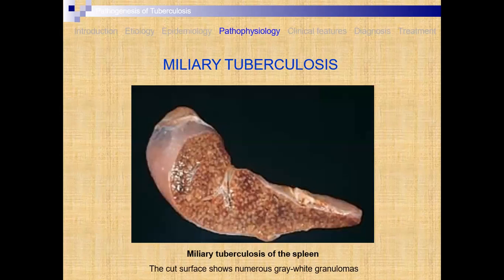Here, this is the portion of the spleen where the Mycobacterium tuberculosis has affected. Here you have to observe that this shows grayish white color patches or granulomas. This indicates that the patient is suffering from tuberculosis.